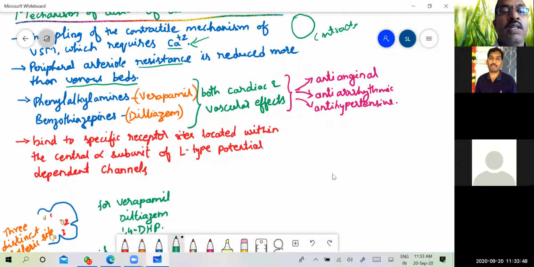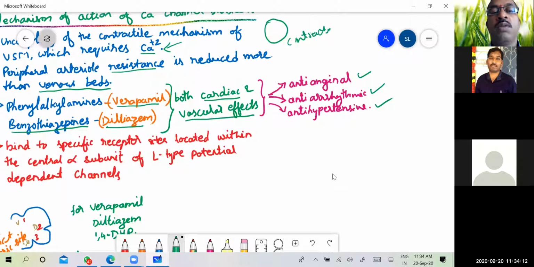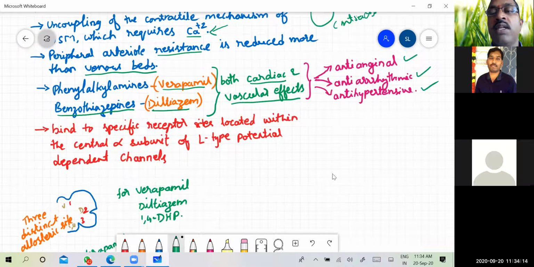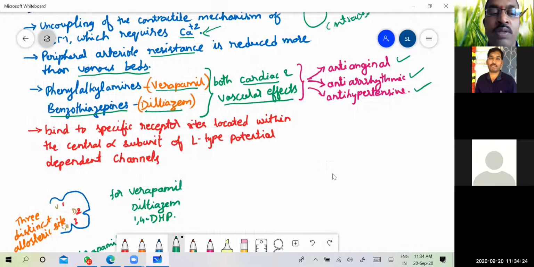The phenylalkylamines, with the example verapamil, and the benzothiazepines, that is diltiazem, have both cardiac and vascular effects. Thus they are used as anti-anginal, anti-arrhythmic and anti-hypertensive agents.